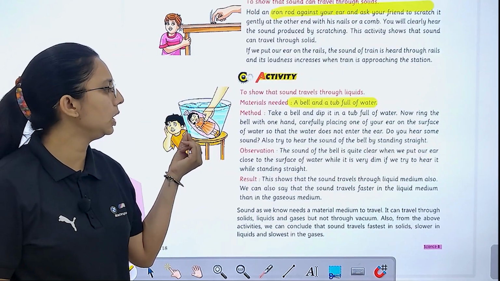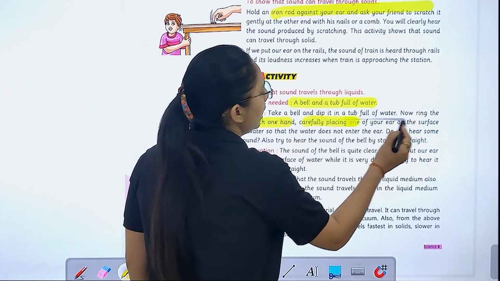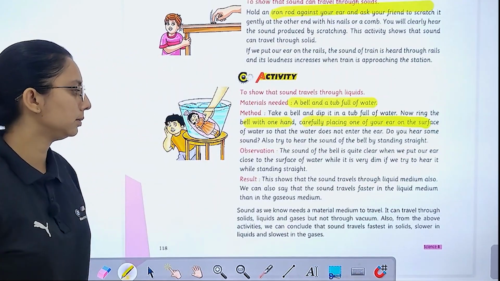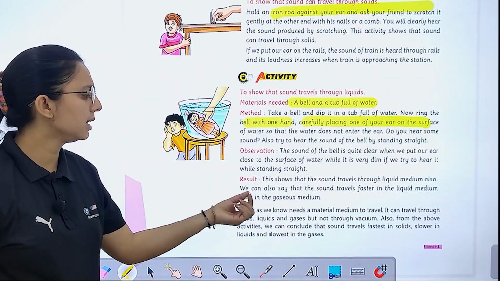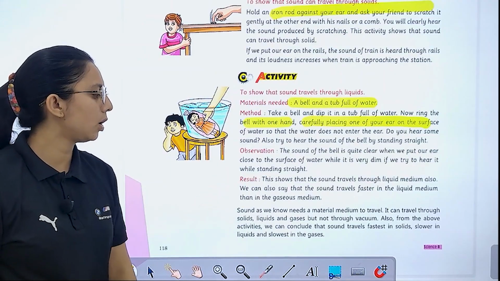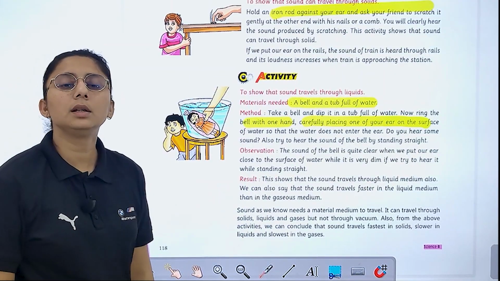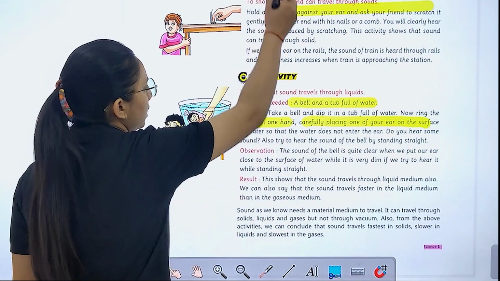Now take a bell and dip it into a tub full of water. Now ring the bell with one hand, carefully placing one of your ears on the surface. The sound travels through the liquid medium, and we can also say that sound travels faster in a liquid medium than in a gaseous medium.